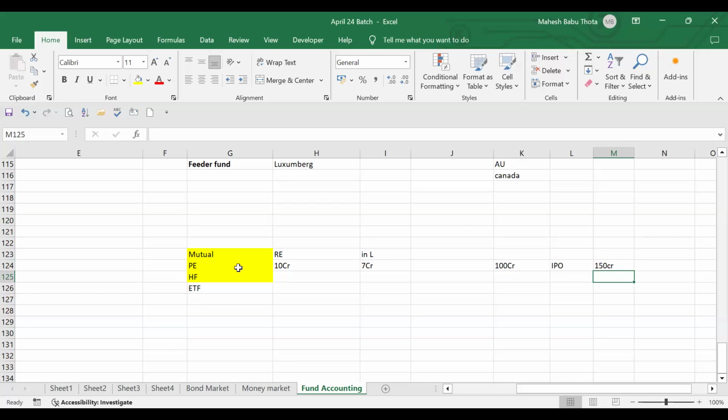Yes, and sir, hedge fund. A hedge fund is again the next level of risk, guys. They will do whatever they want. A private equity fund doesn't go into different categories of business. The major focus is only on private companies, venture capital, these kinds of investments. But in hedge funds, they will do anything.